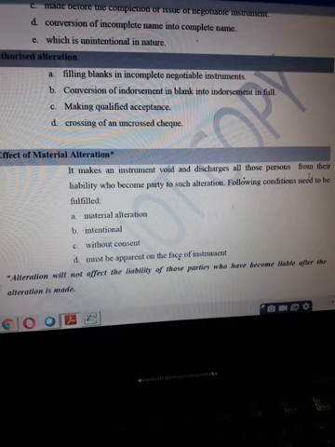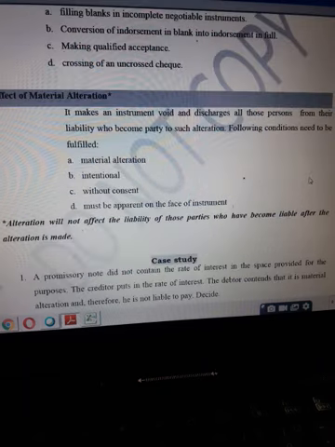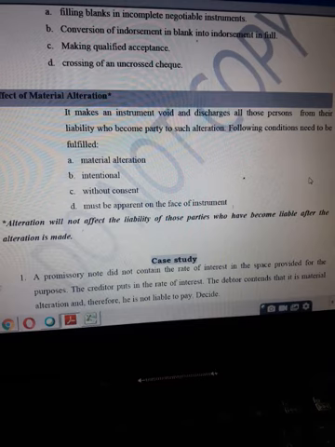This is the last effect of alteration done on the instrument, which will discharge the parties concerned, not the instrument, but those parties without whose consent this alteration was done. So this is all about the different scenarios and two main modes of discharge of the instrument.